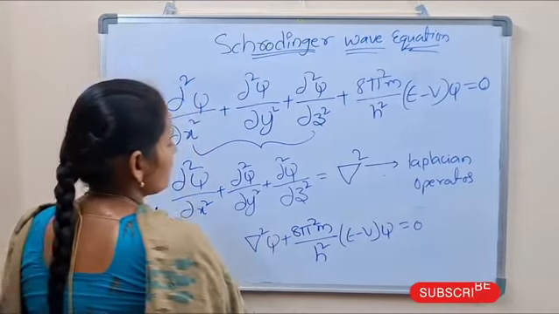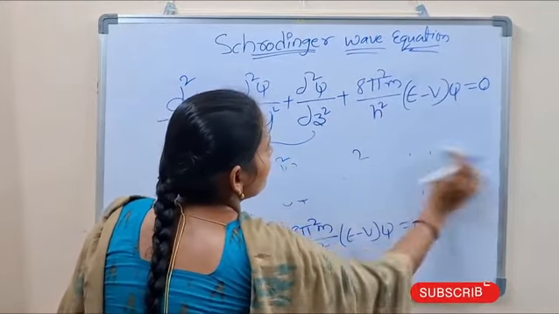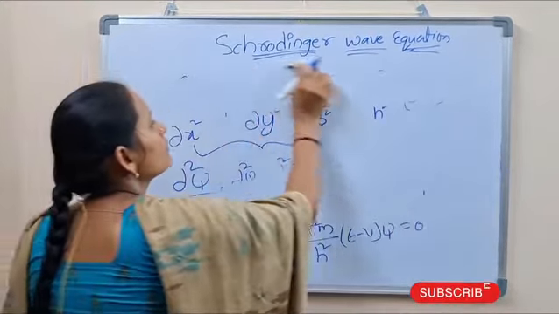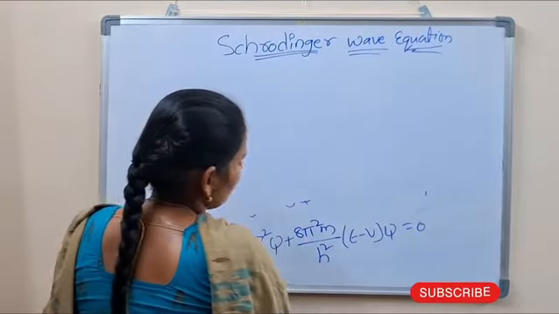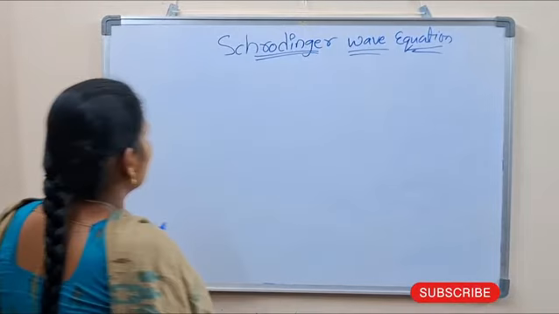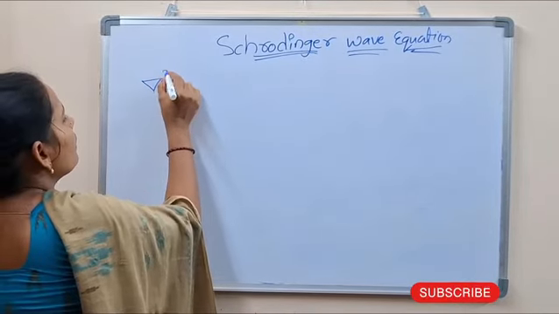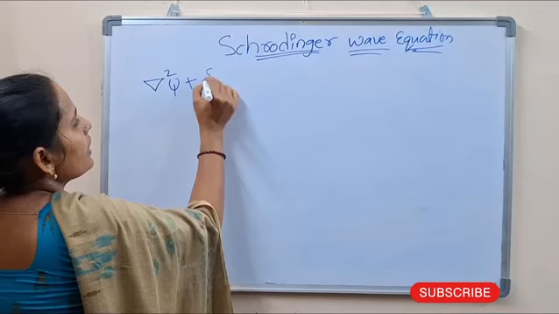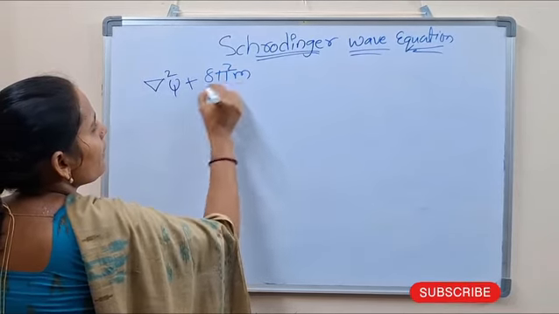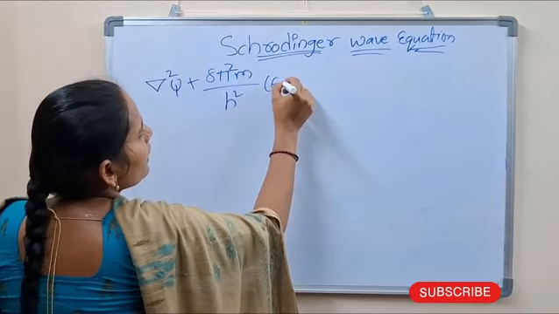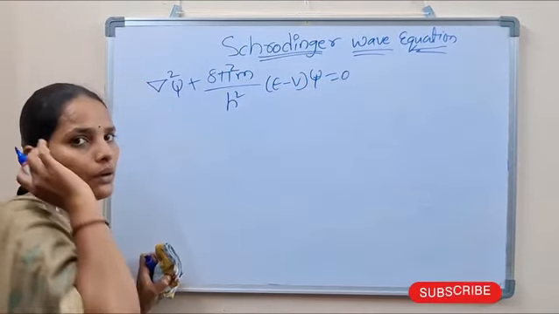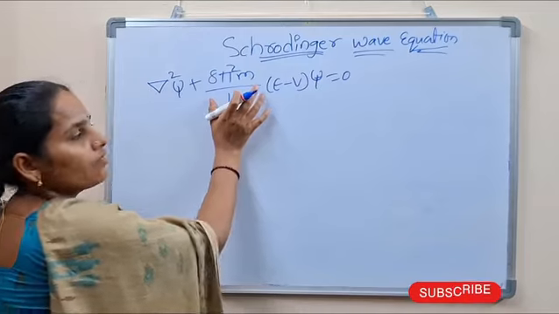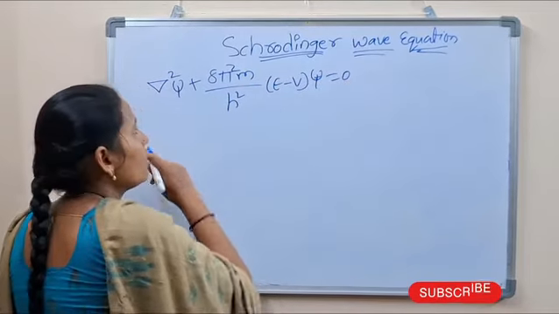Here I am writing del square psi plus 8 pi square m by h square into E minus V into psi equal to 0. We can move this term to the other side of the equal sign.